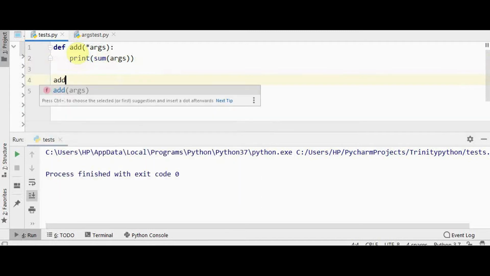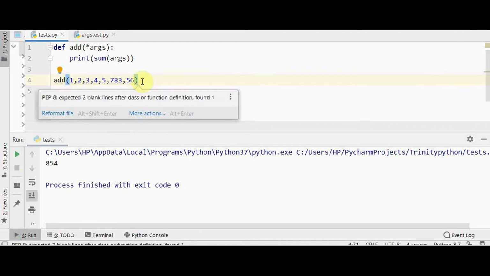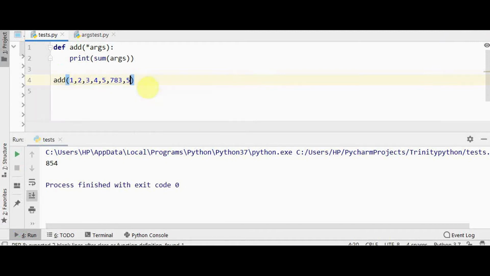Let me call this function by passing any number of arguments. This is going to return the sum of all these 7 elements. So we got the sum of all these 7 elements. You can pass any number of arguments. In this case also you can just call the function without passing any argument. By default, if the list is empty, sum of arguments is just going to return 0. So we got 0 as the output.